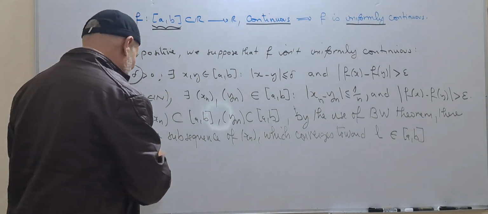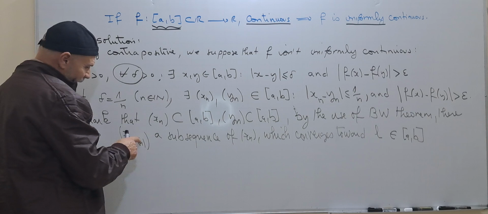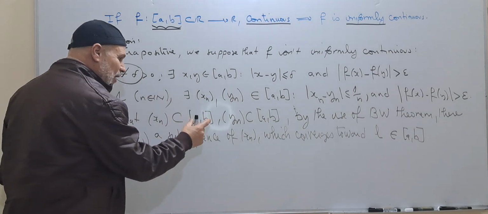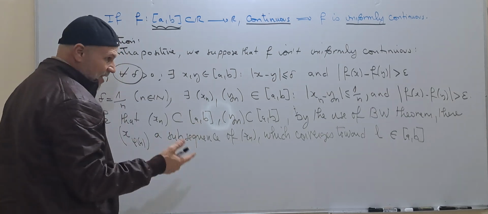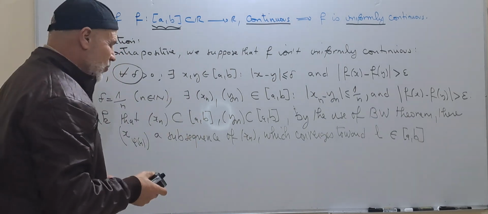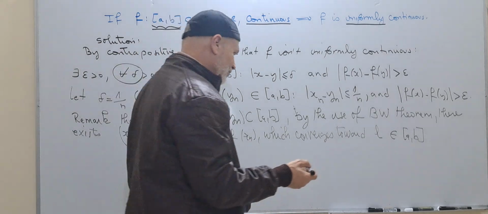Why? Because xn, which is the sequence, is in a closed interval, and a closed interval actually is a closed set. So the limit belongs to this set.